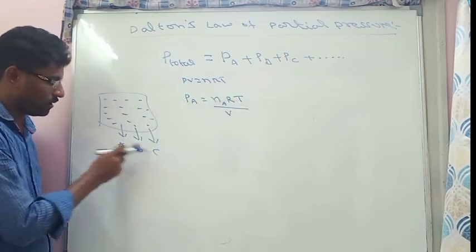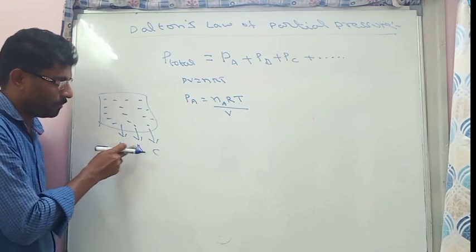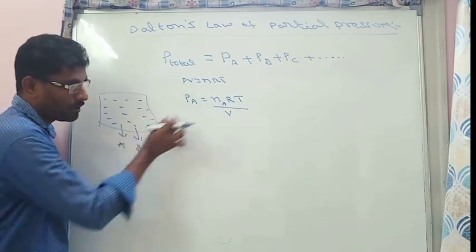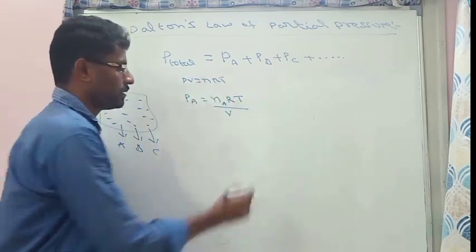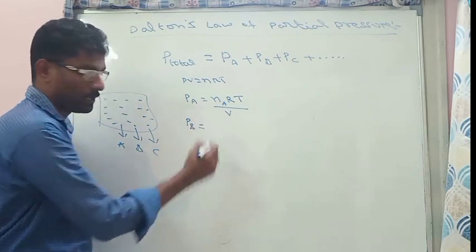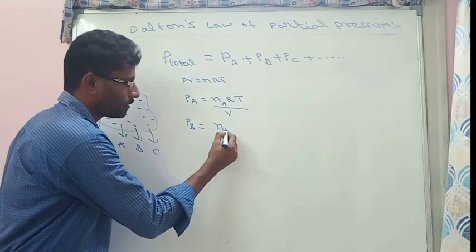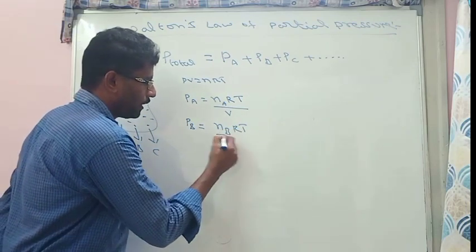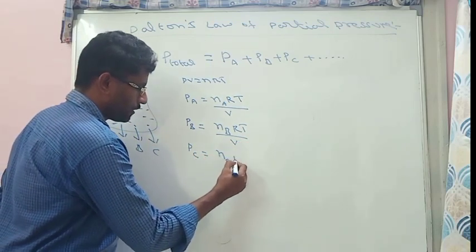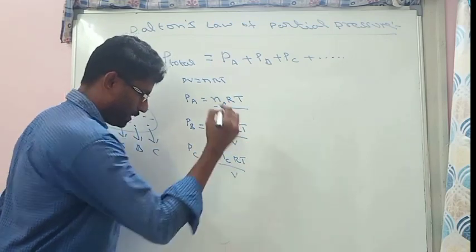Suppose A moles are Na, B moles are Nb, C moles are Nc. So the partial pressure of A is equal to NaRT by V. Similarly, the partial pressure of B is equal to NbRT by V, and the partial pressure of C is equal to NcRT by V.